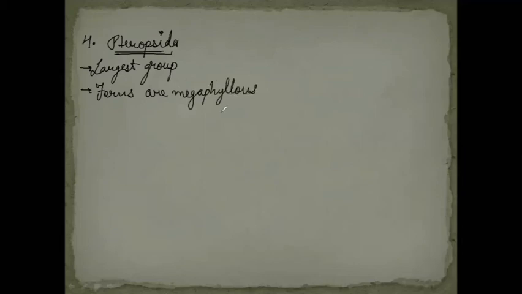You might have seen ferns in your surroundings. A small stem is there in these megaphyllous pteridophytes, and that small stem is known as a frond, where the small stem cannot be seen from far, as it is completely covered by the leaves. If you look in your surroundings, you will see the fern plants easily.